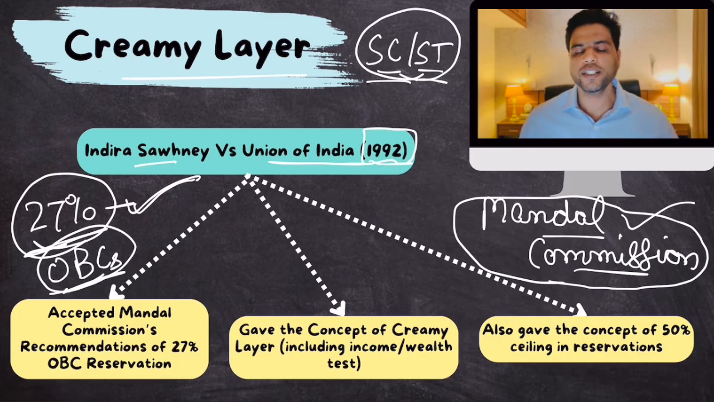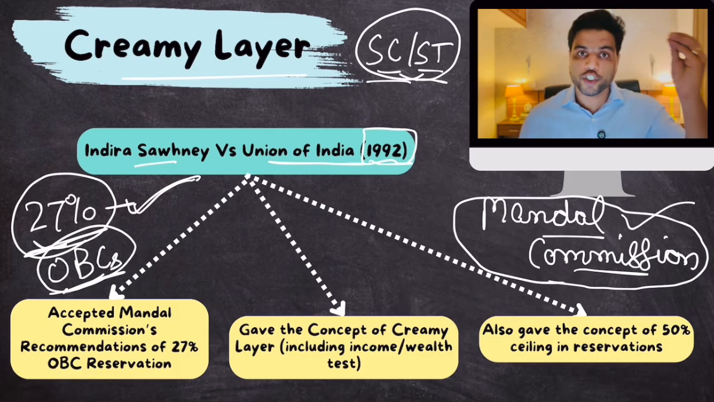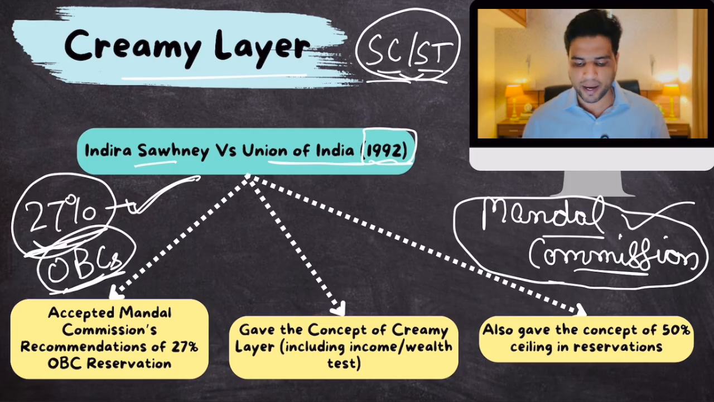One caveat was that Supreme Court said that there are some people who are privileged. Okay, there are some people who earn a lot of money. They are in top-notch government jobs, right? But they happen to be other backward castes. They belong to this community, yet they are well off. They shouldn't be given the benefit of reservation. Okay, the less well off OBCs should be given the benefit of reservation.